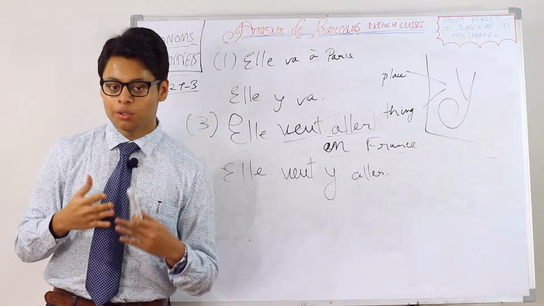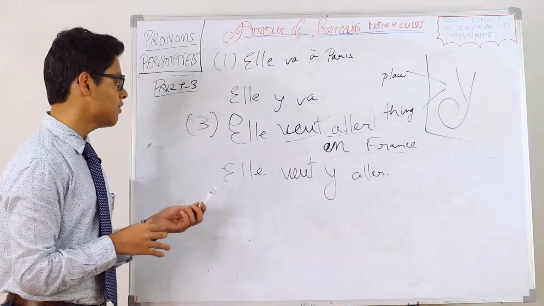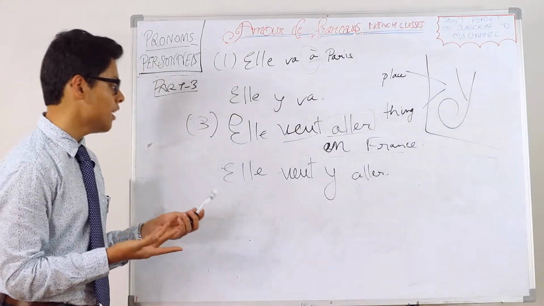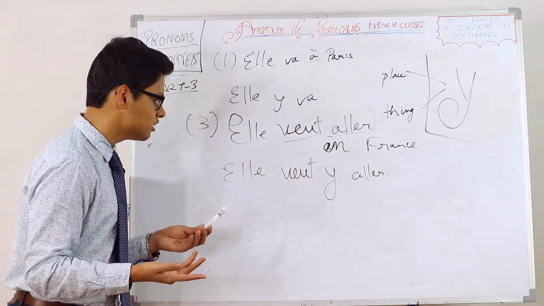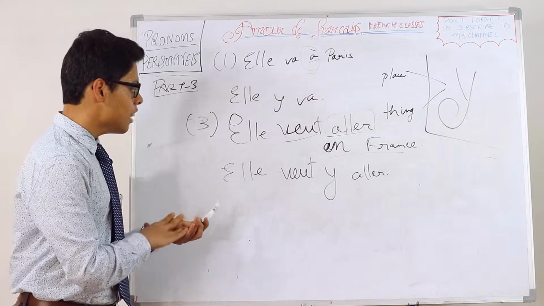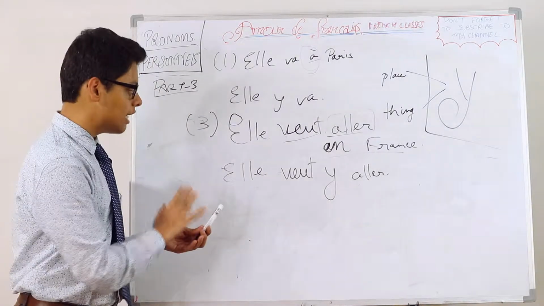The same rule goes for passé récent and futur proche. Say, elle vient d'aller en France. She just went to France. So, elle vient d'y aller.